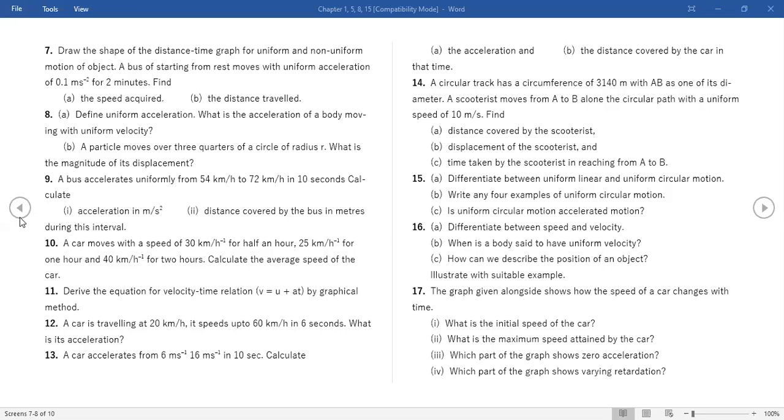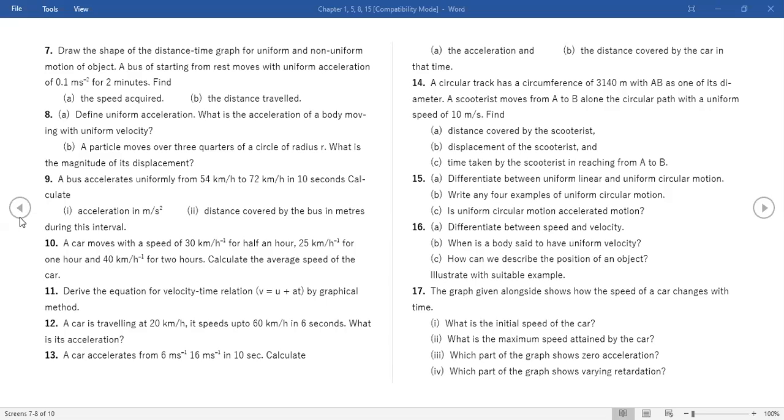I wrote distance be x. So time 1 will be x by 30. But x by 30 is equal to 1 by 2. So x1 is 15 kilometers. That's what you have to do, no? Directly. Yes, ma'am. Then second one is 25 and third one is 80. I added those. 15 plus 25 plus 80 is 140. 120. Oh yeah, 120.